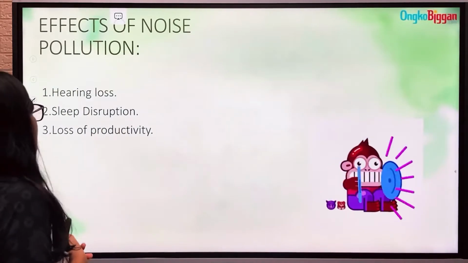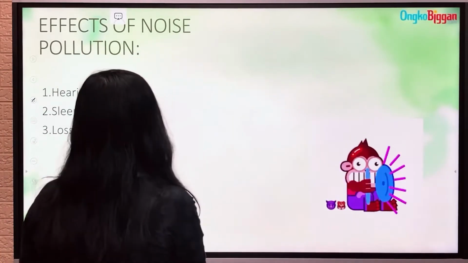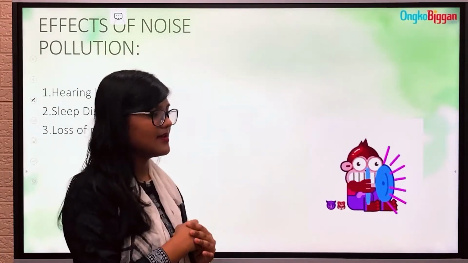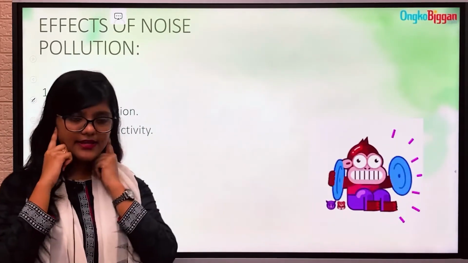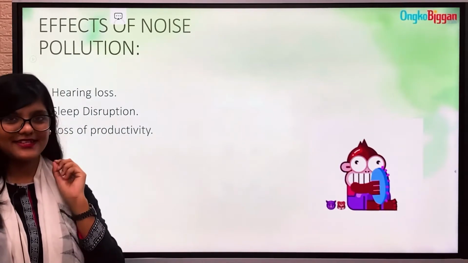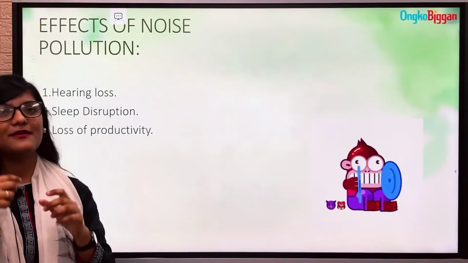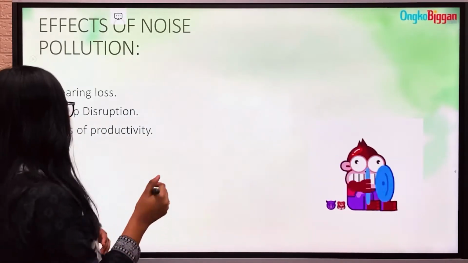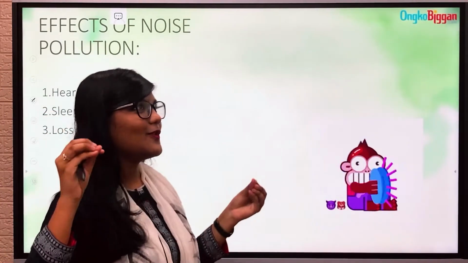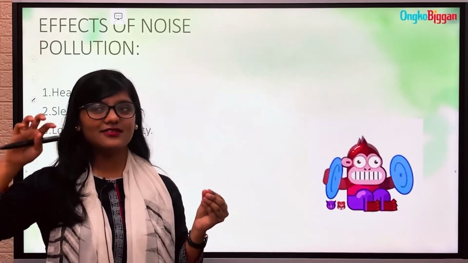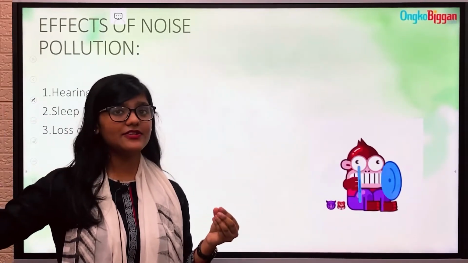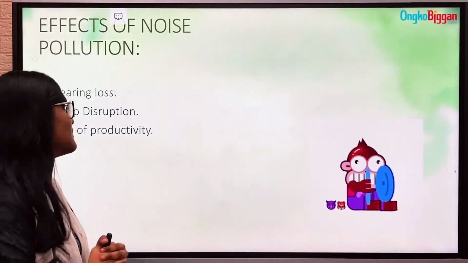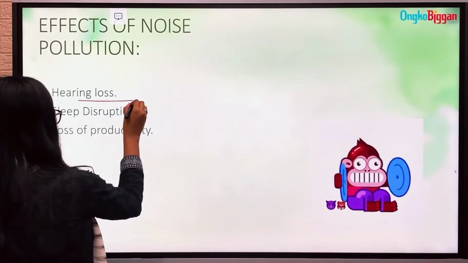Okay, now we'll talk about the effects of noise pollution. Firstly, hearing loss. So yes, we hear sound by our ear, but there is a certain limit, a certain range which we actually can bear for hearing sound. If the range of our hearing is exceeded, then hearing loss can occur.